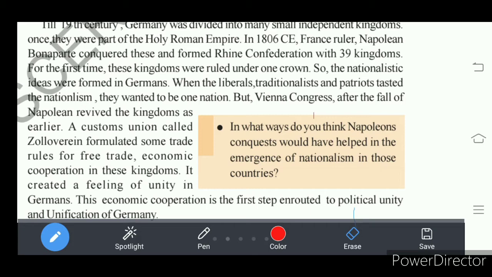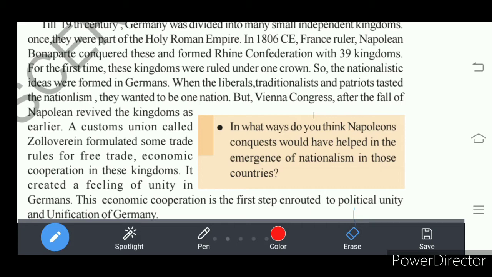In order to help economic development, taxes were banned or reduced in these 39 kingdoms as per the Zollverein Pact, that is the customs union. So this Zollverein customs union is an agreement on trade and economic cooperation.